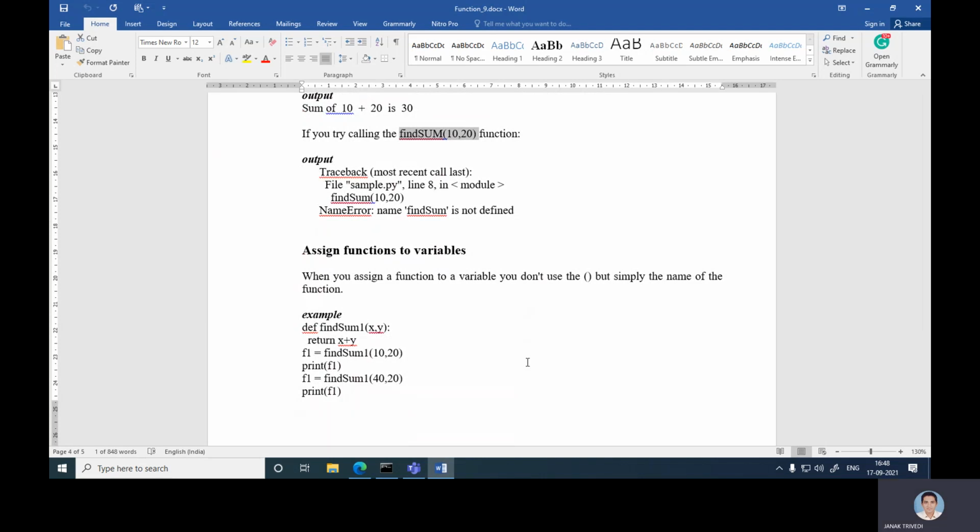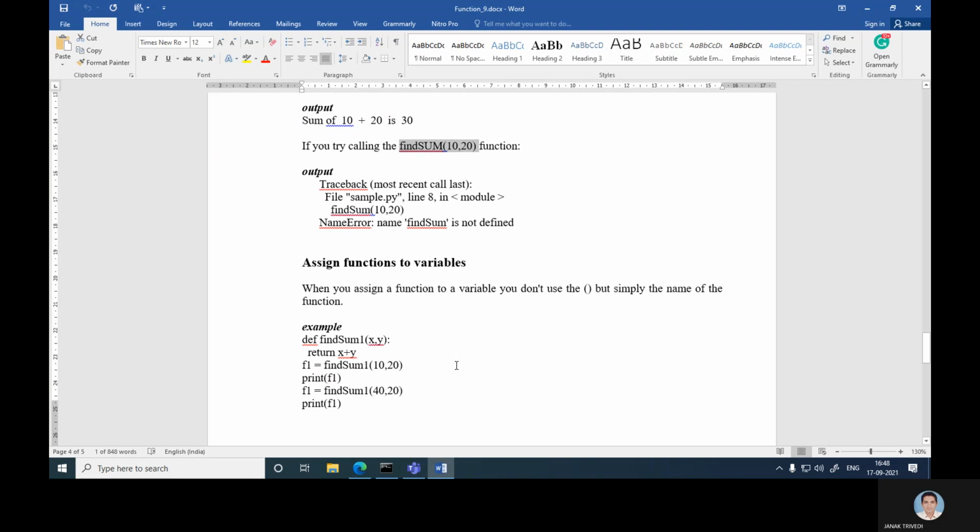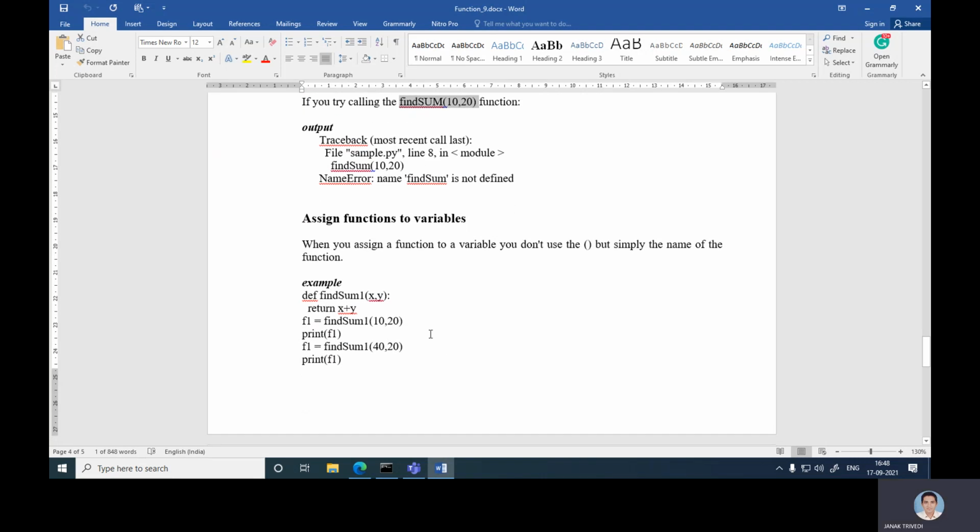Next, assign a function to a variable. When you assign a function to a variable, you don't use the parentheses, but simply the name of the function. Define find_sum, return x plus y.